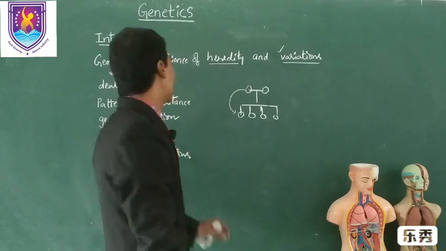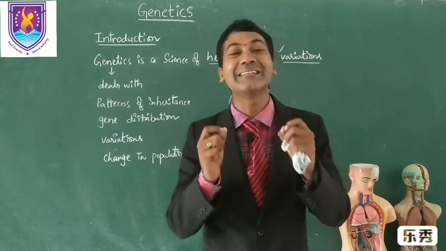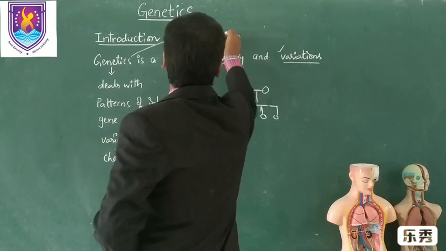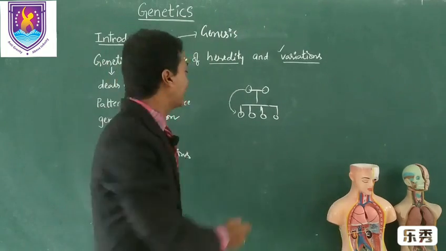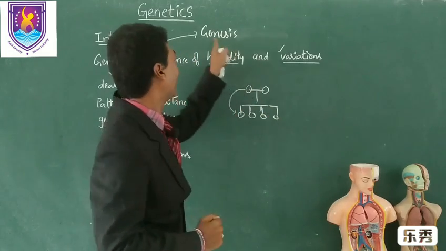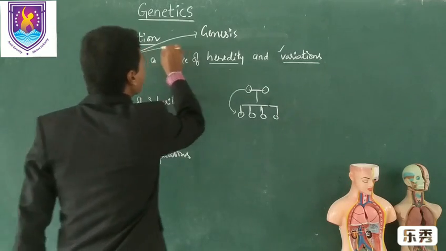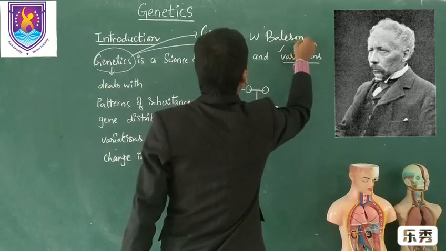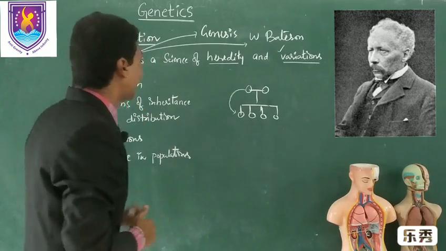My dear students, genetics is a word derived from a Greek word, genesis. The meaning of genesis is origin of anything, or a beginning. So the word genetics was coined by a scientist, W. Bateson. W. Bateson coined the term genetics.